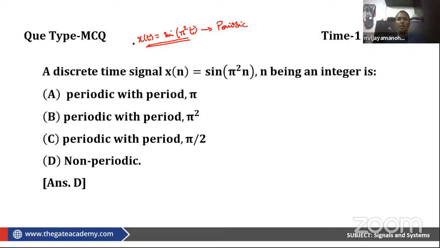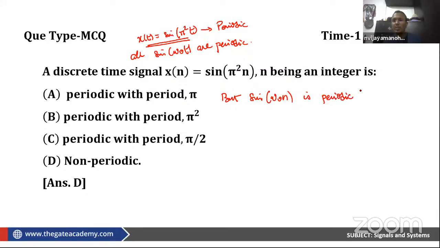All sin(omega naught t) are periodic. But sin(omega naught n) is periodic if and only if 2 pi by omega naught is rational. Because this is a discrete number.